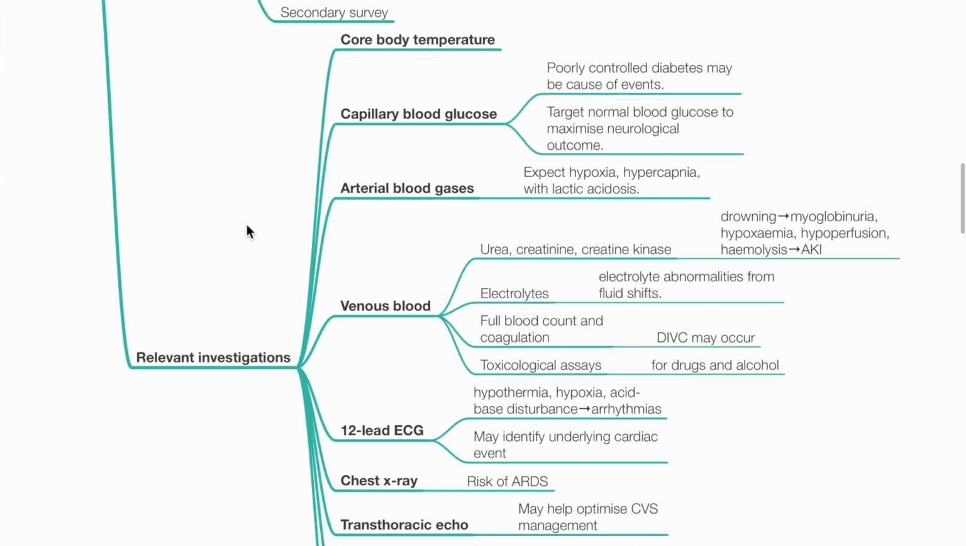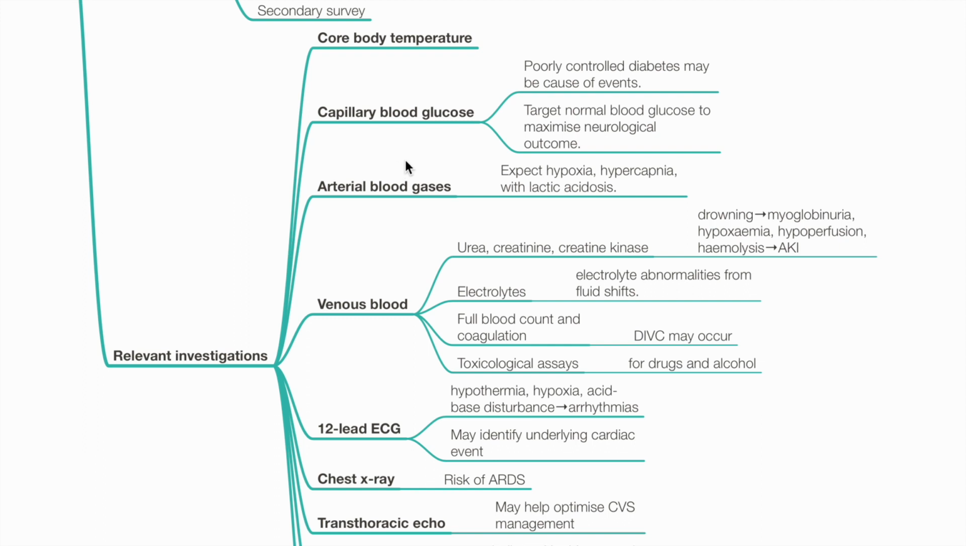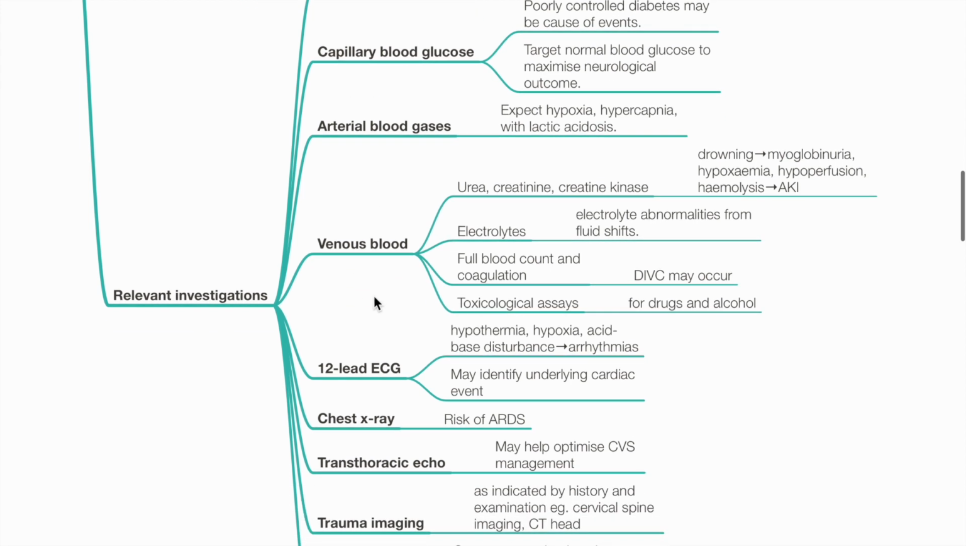Relevant investigations include core body temperature, capillary blood glucose to assess for poorly controlled diabetes, arterial blood gases, expect hypoxia, hypercapnia and lactic acidosis, venous blood for urea, creatinine kinase, as drowning is associated with myoglobinuria, hypoxemia, hypoperfusion, and hemolysis, which can lead to kidney injury. Electrolyte abnormalities may occur due to fluid shifts, hence assess for electrolyte imbalance.